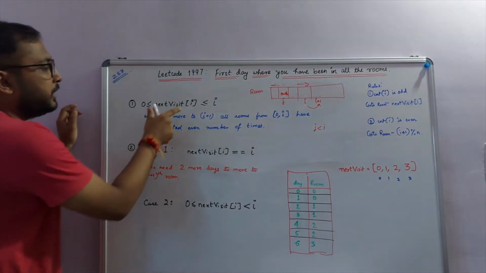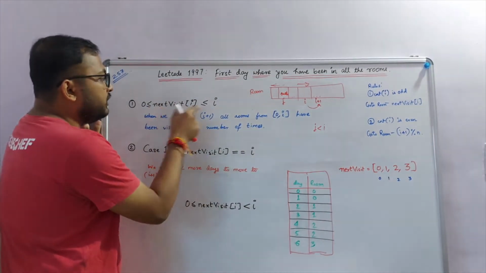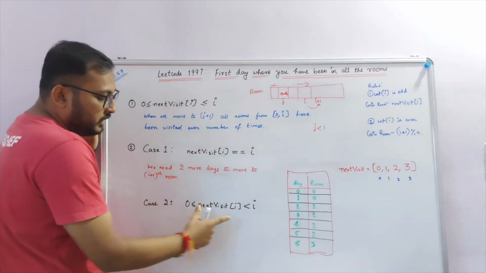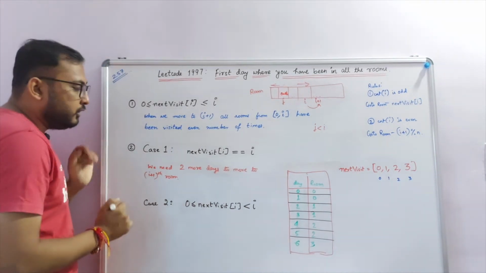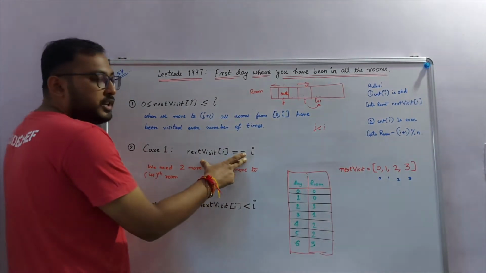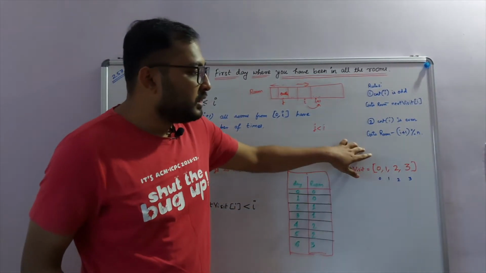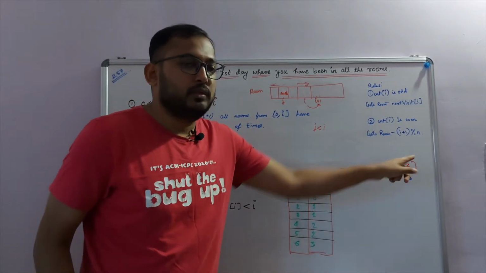Now, let's break this down into two cases. The first case is when next visit of I is equal to I, and the second case is just the negation, when it's less than I and greater than or equal to 0. So these are the two cases that we need to solve for. The first case is very straightforward. Let's take an example. We have the next visit array as 0, 1, 2, 3, which is the same as these indexes. These are the indexes and these are the values of the array.